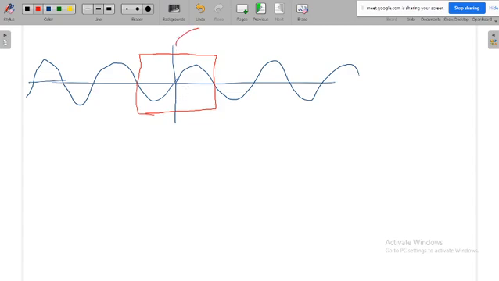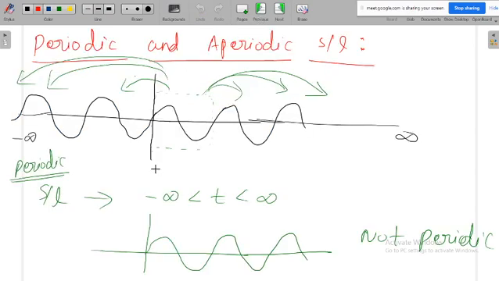Now if you see, this portion will be repeated. You can imagine it like that also. This portion also can be repeated, and again you can take the copies on the right side as well as on the left side. So it means, when the signal is periodic, I can consider the time from 0 to T. Again, this 0 to T interval is getting repeated.